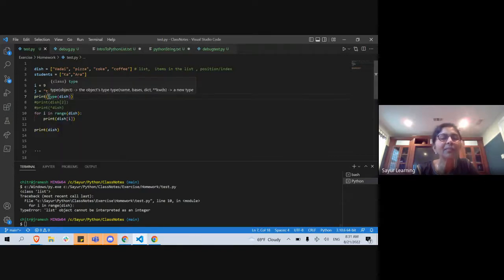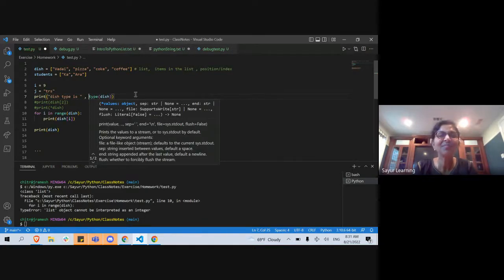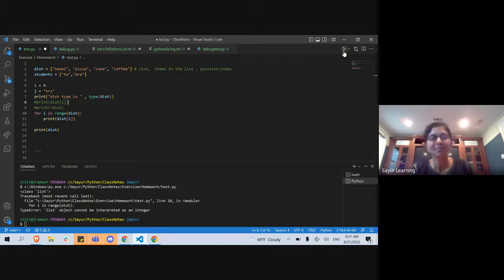I can say, the dish type is, it's a class which is the list, right? It's not integer, it's not a character, it's not a string, it is a collection.